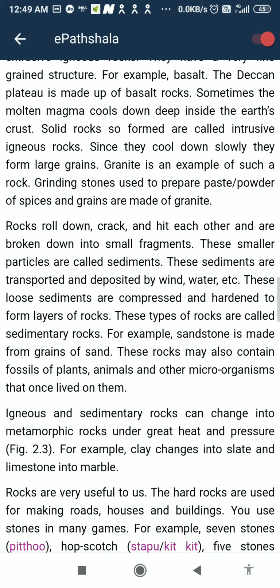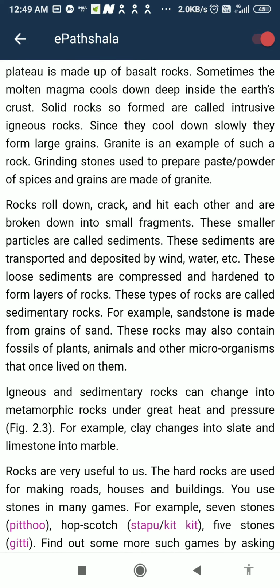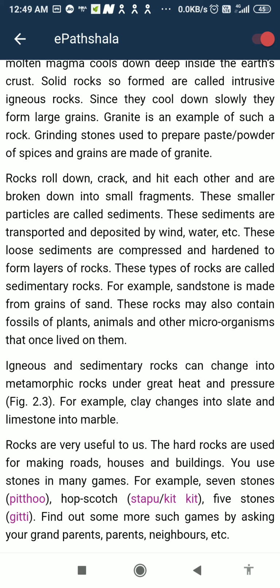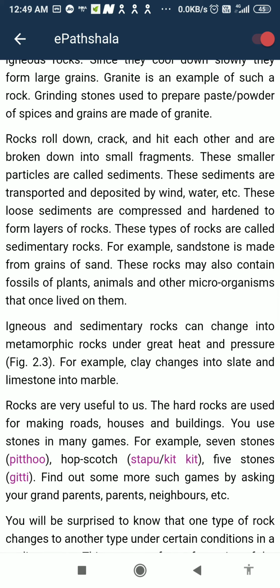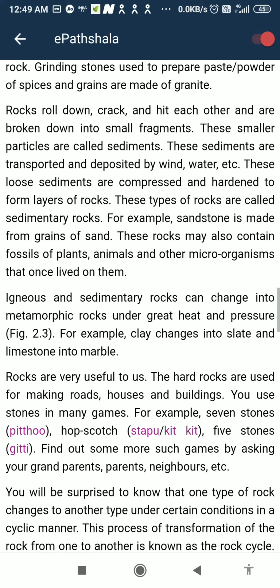Rocks roll down, crack and hit each other and are broken down into small fragments. These smaller particles are called sediments. These sediments are transported and deposited by wind and water, etc. These loose sediments are compressed and hardened to form layers of rocks. These types of rocks are called sedimentary rocks.